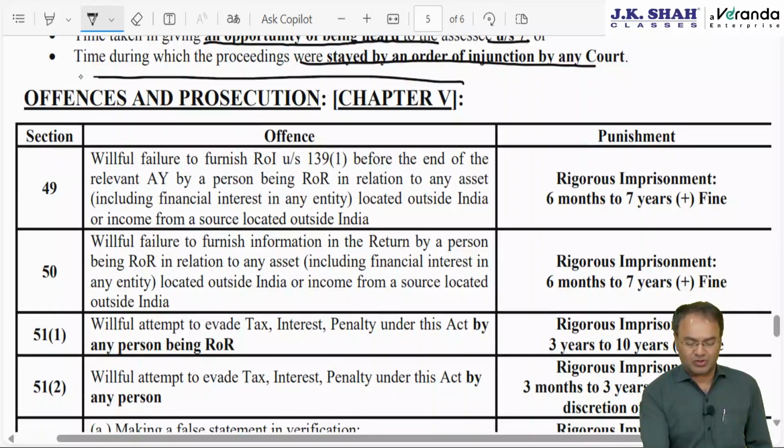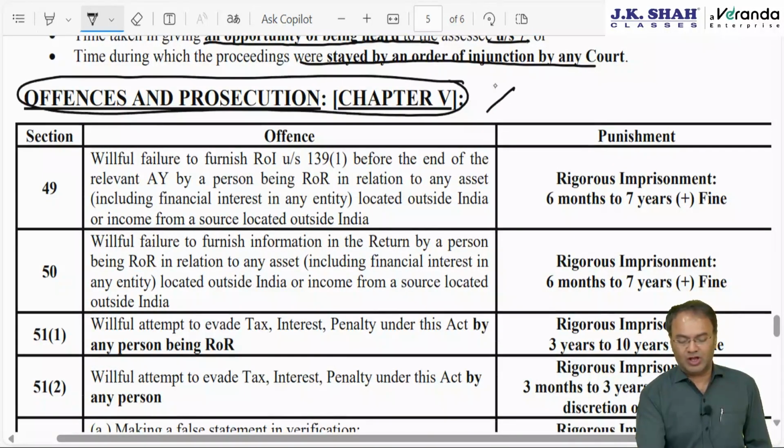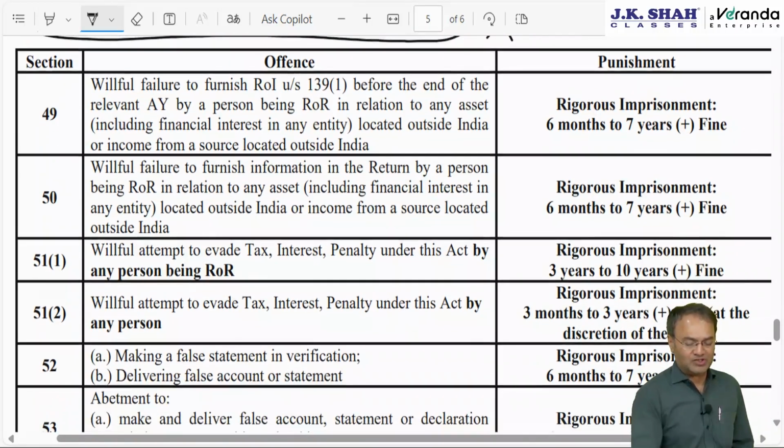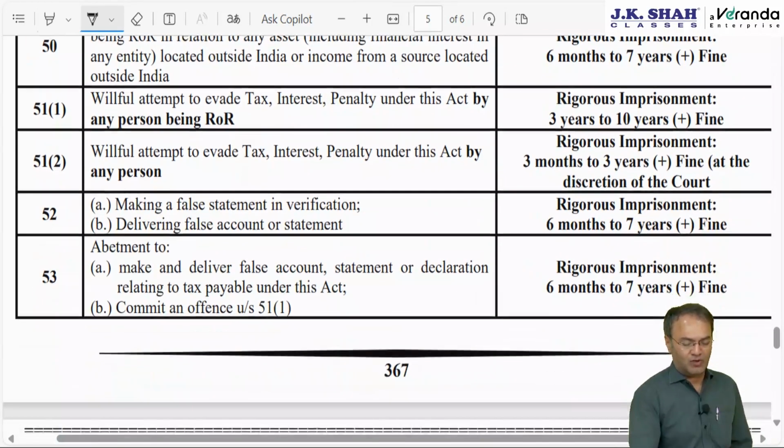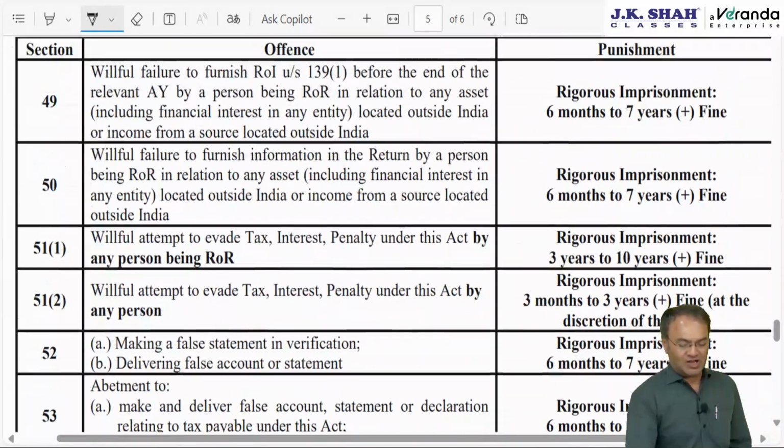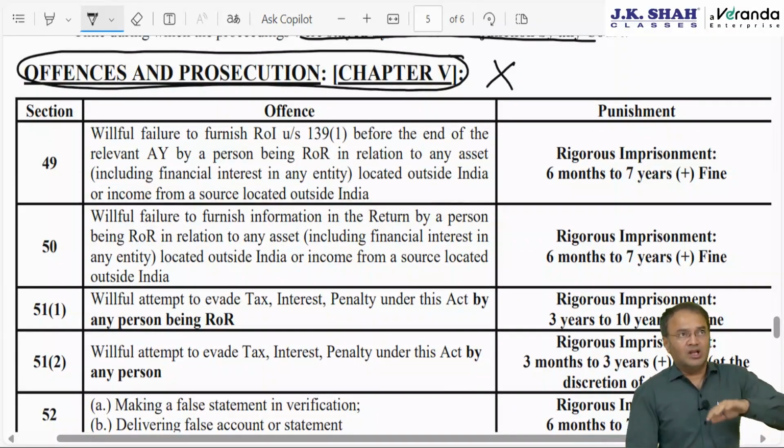Next is offences and prosecution. Chapter 5, totally unimportant, questions not expected, but quickly glancing through it. How many offences and prosecutions are there? 1, 2, 3, 4, 5, 6 and 7. 7 are there. These are same as what we discussed in penalty provisions. There were 5 types of penalties. So those 5 are reproduced here.